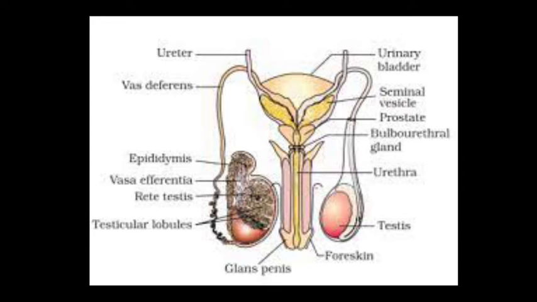The epididymis continues as the vas deferens, ascends into the abdomen to loop over the urinary bladder, and stores non-motile sperm.